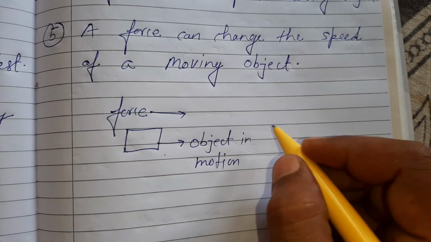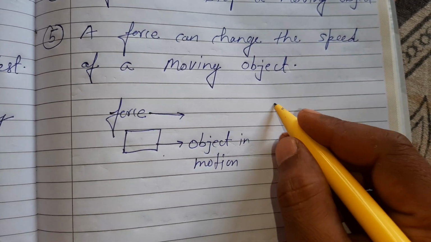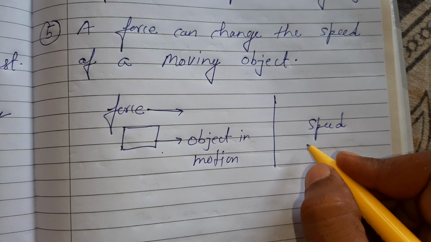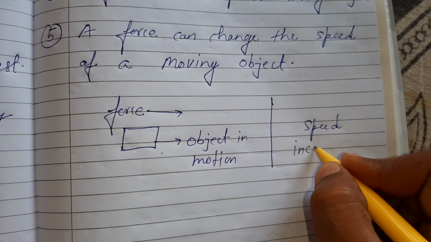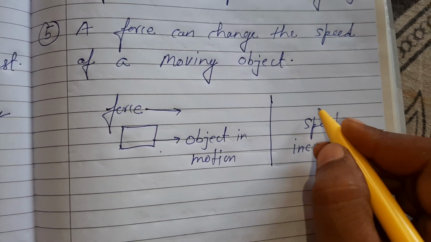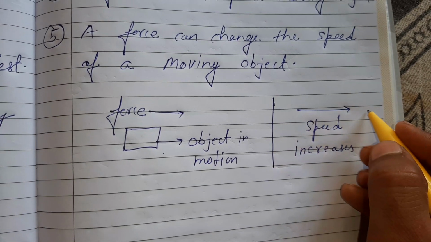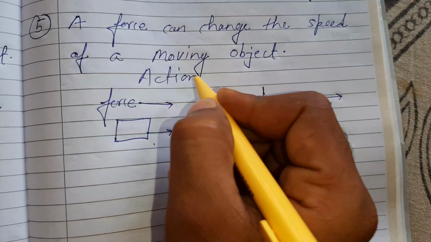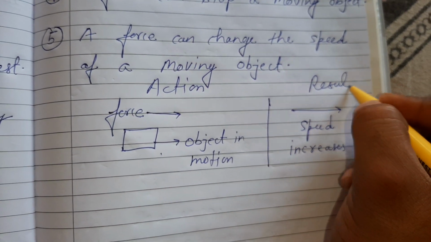And what is the result of these two actions? Speed increases. So I will write here, speed increases in this direction. Understood? This is the action, and this is the resultant.